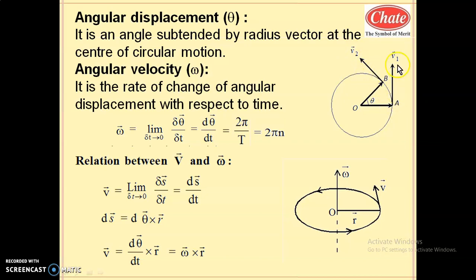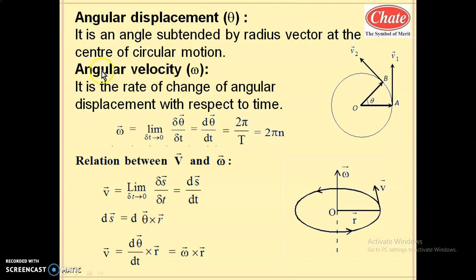So this is a velocity vector at A, this is a velocity vector at B, this is a position vector at A, this is a position vector at B. So the particle turns from A to B, describing the angle theta. As the particle moves from A to B, the angle made by the radius vector, that is theta, at the center in circular motion is called angular displacement.